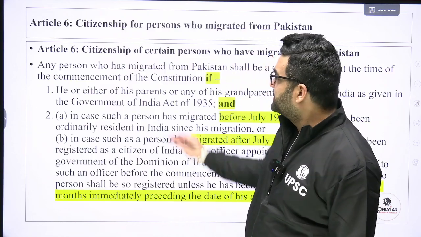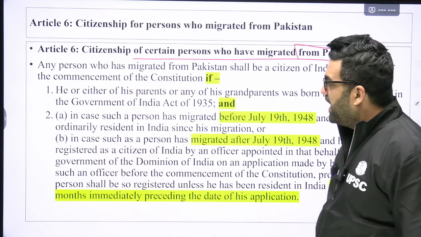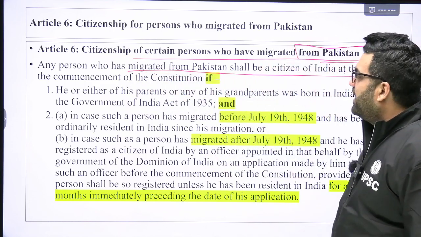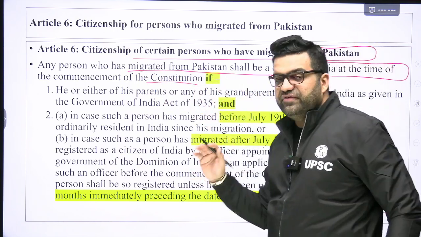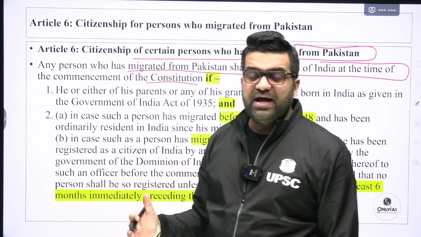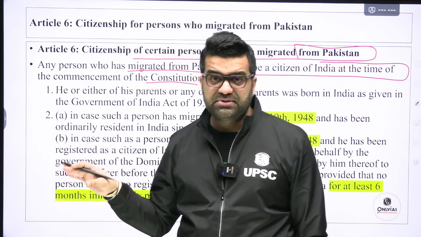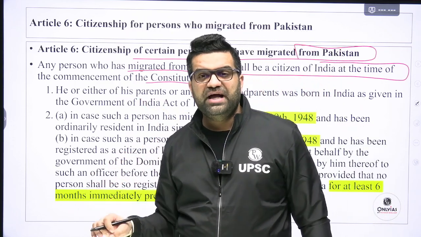Now, Article 6, citizenship of certain persons who have migrated from Pakistan. Any person who has migrated from Pakistan shall be a citizen of India at the time of commencement of the Constitution. Some people, out of distress, duress, bloodshed, fearing for their life, had to run for their life outside India. They are Muslims, because their property was in India, their way of life was in India.